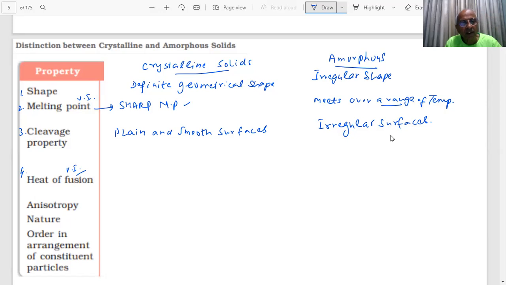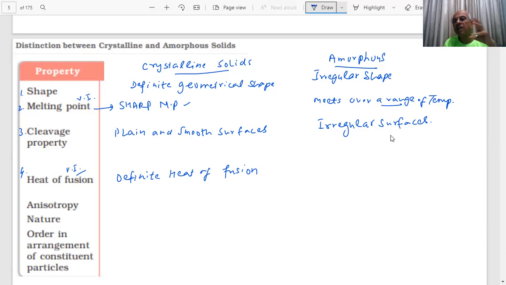They will have definite heat of fusion. Which one? The crystalline solids. Is it clear? They will have definite heat of fusion, students. But what will happen if there is no regular repeating pattern or there is no long range order, student? Then the arrangement is different at different points.